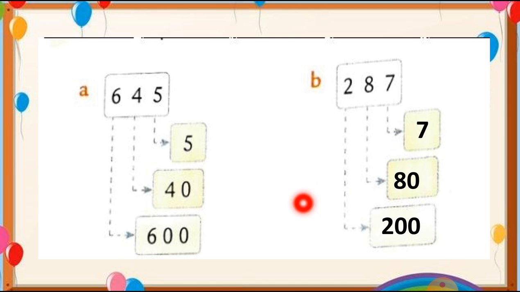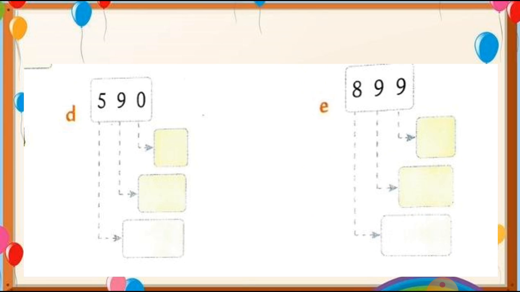So this way you have to complete these tables. Here is one more. Let's complete this table also. Here is the place value of 5. So we put 2 0 with the 5. So the place value of 5 is 500. Then the place value of 9 is 90. We put 1 0 with it and we can write 0 as it is. So this way we have to complete the